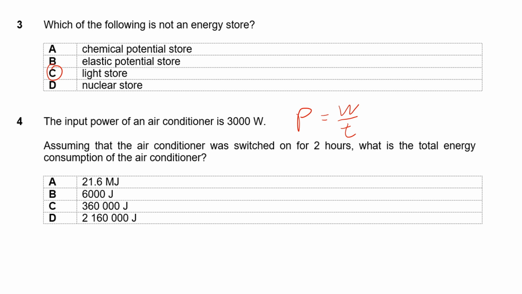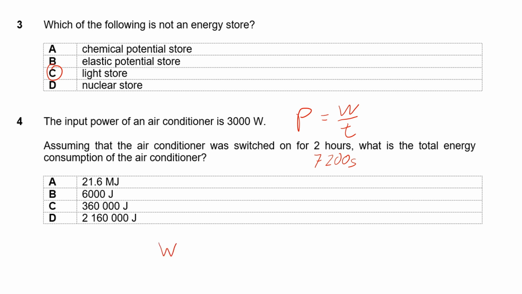The next thing is we substitute in our figures in SI units. So 2 hours will be 7,200 seconds. Okay, I'll leave that to you to figure that out if you can't see immediately. And now we want to find the total energy consumption.